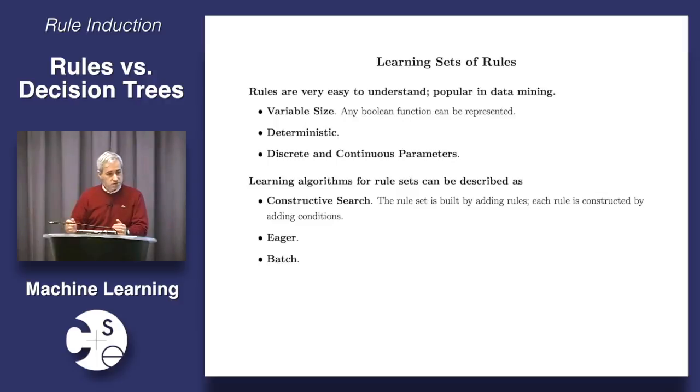All right. So as usual, let us first think about what rules are and what kind of learning algorithms we use for learning rules. So first of all, rules are very popular, and for a reason that's easy to understand. Rules are probably the most easily comprehensible thing that you could mine. They're even simpler than a decision tree. It's just a bunch of statements that you can actually read in English and they make sense.